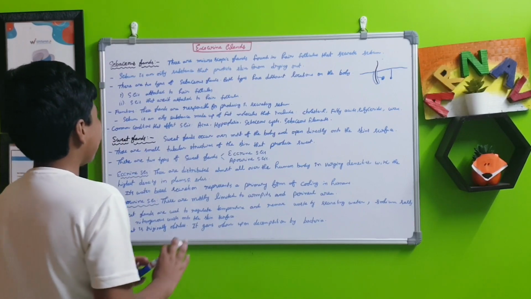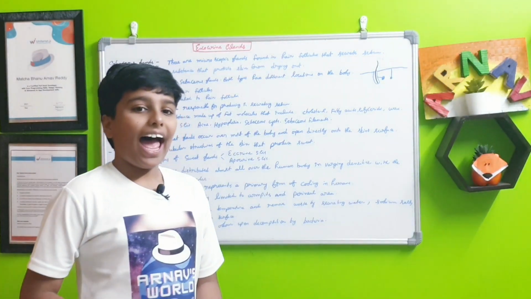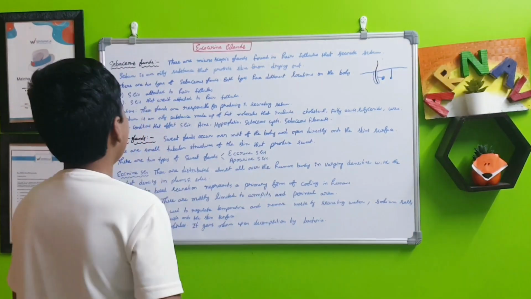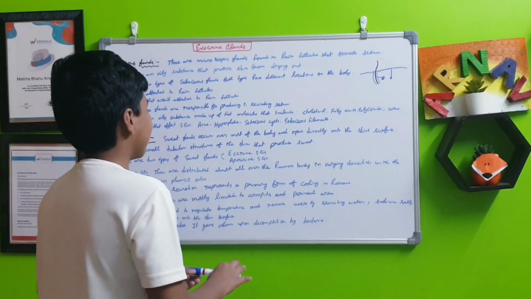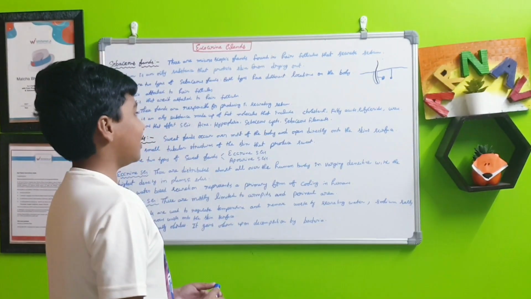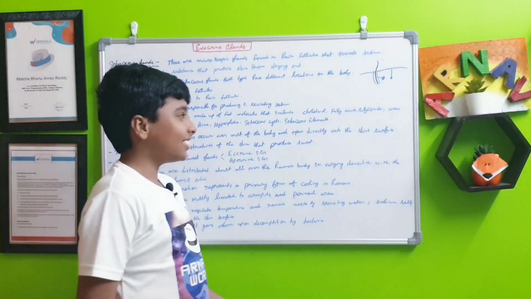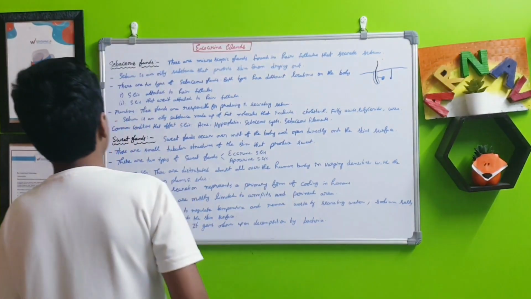The common conditions that affect the sebaceous glands are acne. Yes, acne affects the sebaceous glands, and it also affects the skin too. Next is hyperplasia. Next are cysts, sebaceous cysts, and sebaceous filaments. Yes, many diseases for these glands.